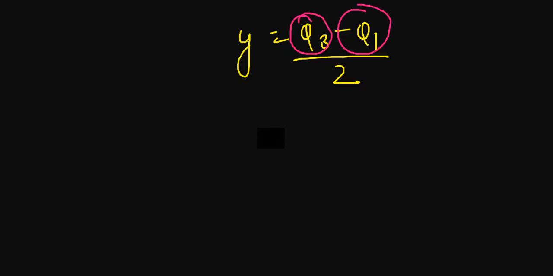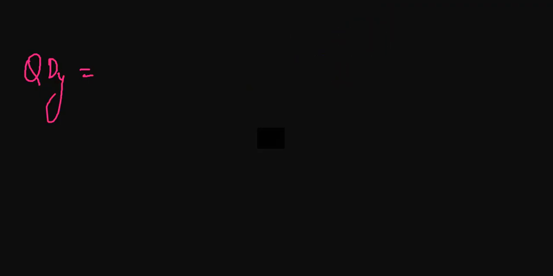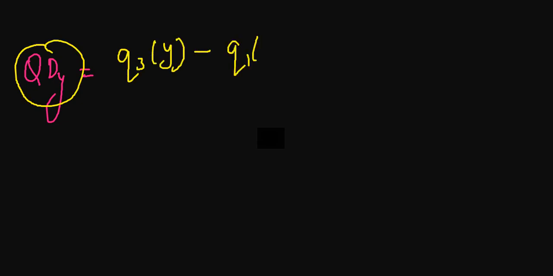So can I write that the quartile deviation of y equals, see, this is your question, this is not mathematics, this was the question asked in the exam of NFSU. Now can I write like this? The first step: quartile deviation of y equals (Q3 of y minus Q1 of y) divided by 2.